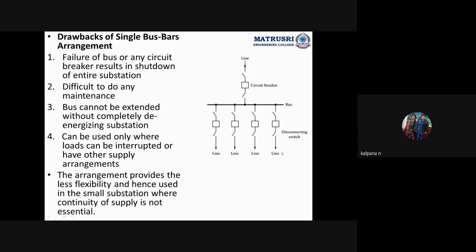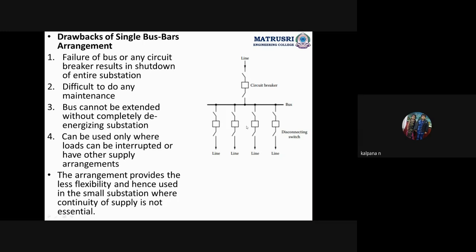If there is any problem in the other line, we can get the supply from this side. Only in those cases are single bus bar schemes